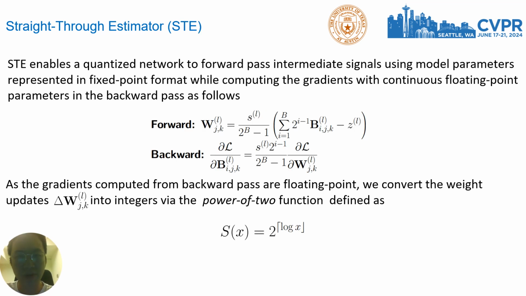Since the weights of the local models are discrete, we cannot directly compute gradients by backpropagation. Straight-through estimators enable a network to forward pass intermediate signals using model parameters represented in fixed point format, while computing the gradients with continuous floating-point parameters as described in the two equations. Since the gradients computed from the backward pass are floating points, we convert the weight updates into fixed point format using the power of 2 function and clip the updated fixed point weights between the min and max values.